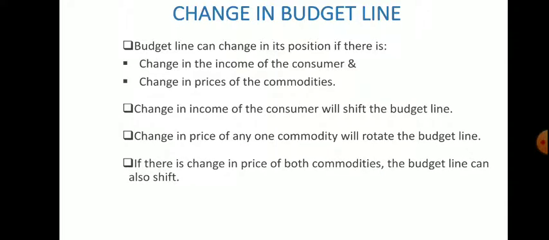Here I want to mention another thing. If there is a change in the price of both the commodities, means if the price of both the commodities increased or decreased, then what happens? Since the price of both the commodities changed, the budget line will shift at that time. So keep it in your mind: if there is a price change for a single commodity, the budget line will rotate, but if prices of both the commodities changed, then the budget line will shift.